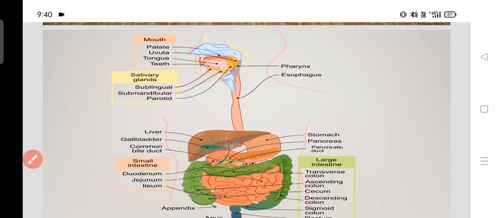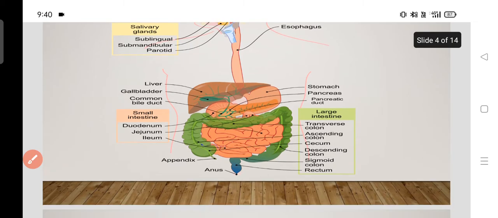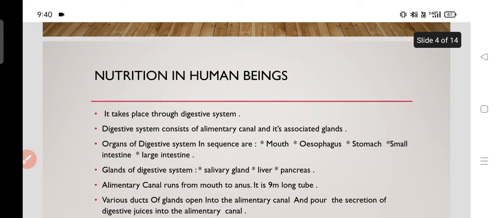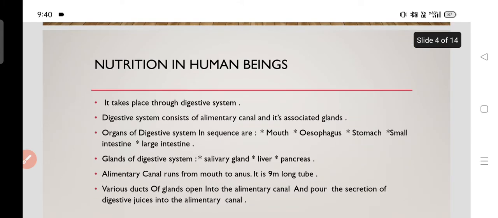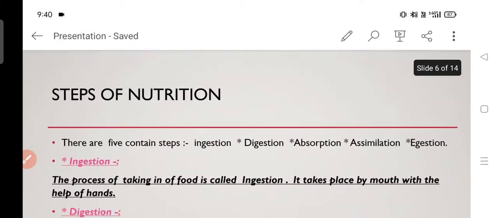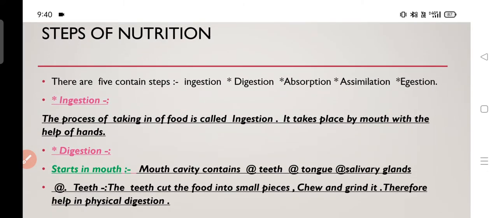The alimentary canal is about 9 meters long and all the glands secrete their secretions into the alimentary canal through the tube-like structure they have, which is called the duct. Now, steps of nutrition. So what are the steps in which digestion occurs in human beings? Digestion occurs in 5 steps. Those are ingestion, digestion, absorption, assimilation and egestion.